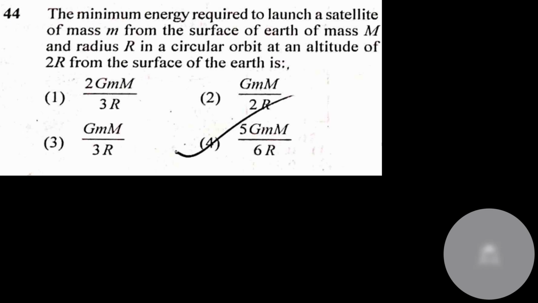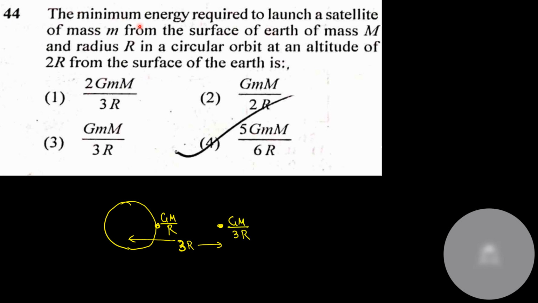This question is from the chapter of gravitation. We know that the initial potential energy at the surface is equal to GMm by R, and the final potential energy is at 2R from the surface. That means 3R from the center. 2R from the surface means 3R from the center. The final potential energy would be at 3R.